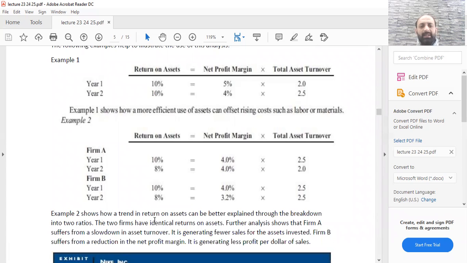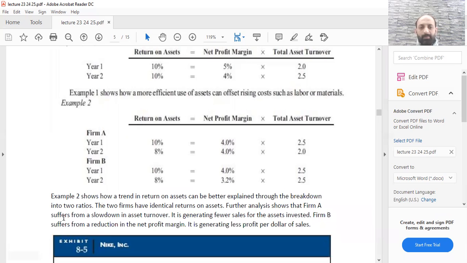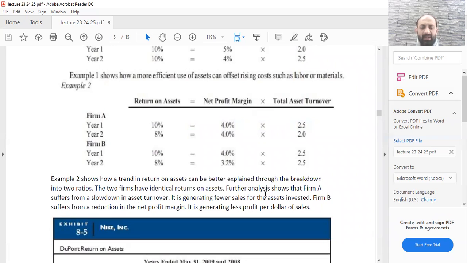Now we look at another example to show how a trend in return on assets can be better explained through the breakdown into two ratios. The two firms have identical return on assets. You will see these two firms have identical return on assets in both year one and year two. Further, the analysis shows that firm A suffers from a slowdown in asset turnover. It is generating fewer sales for the assets invested.